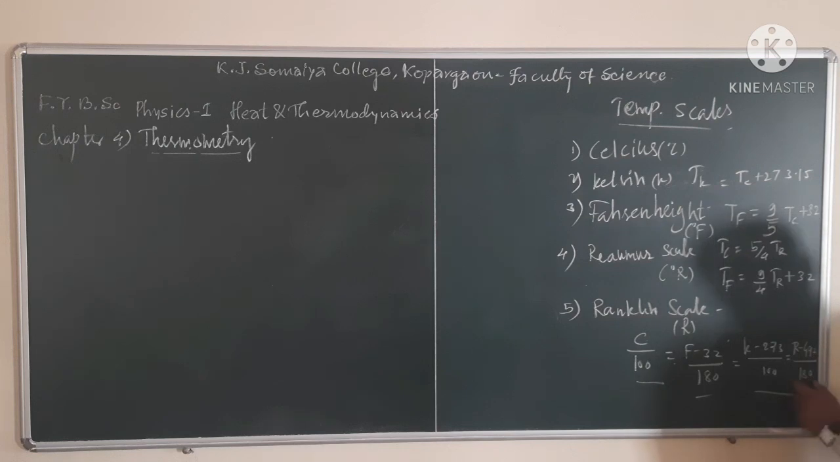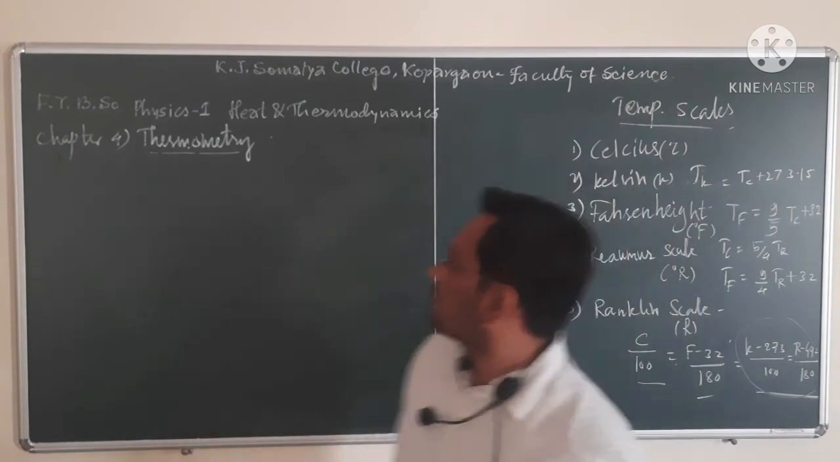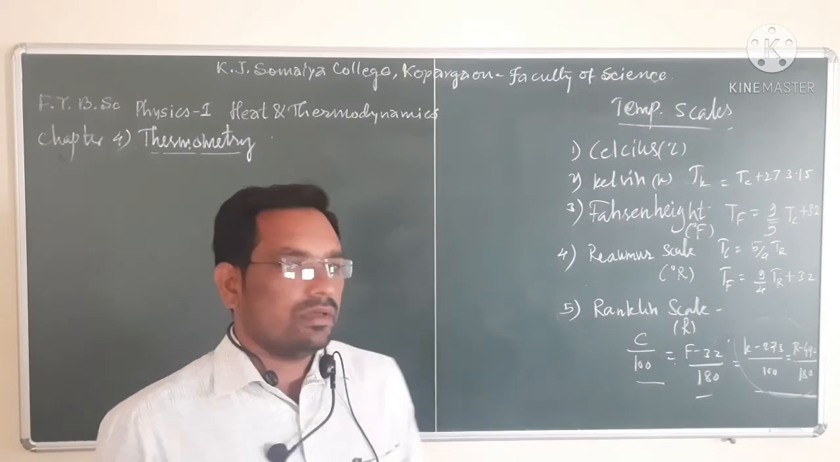So this is divided into 180 parts, this is 100 parts, this is 180 parts, and this is 100 parts. Using this equation, you can convert Celsius into Rankine scale and vice versa. So all these 5 units can be used to measure temperature. With this, we stop our lecture here, and in the next lecture we will continue with the next point.